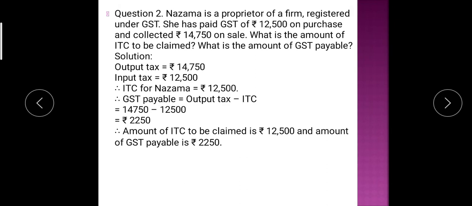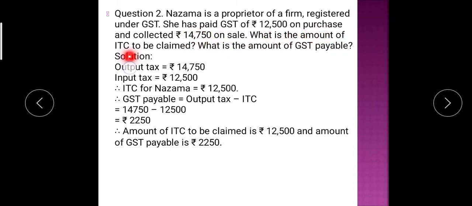Now question number 2. Nazama is the proprietor of a firm registered under the GST. She has paid GST of rupees 12,500. Paid means input or output? Just I told, paid amount means input tax. Collected amount means output tax. So input tax is 12,500 on purchase, and the collected is output tax, that is 14,750 on a sale, that is output tax.